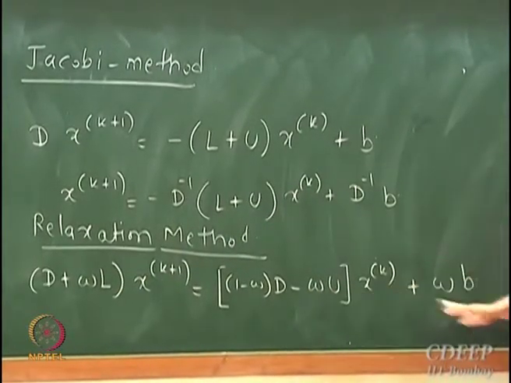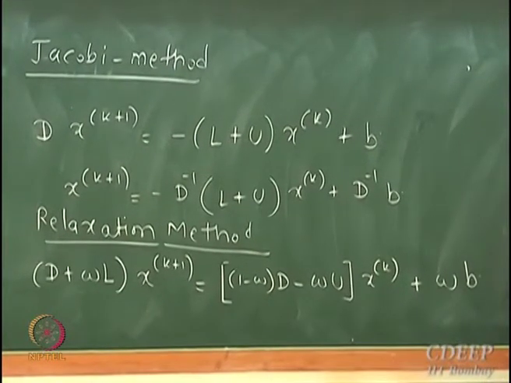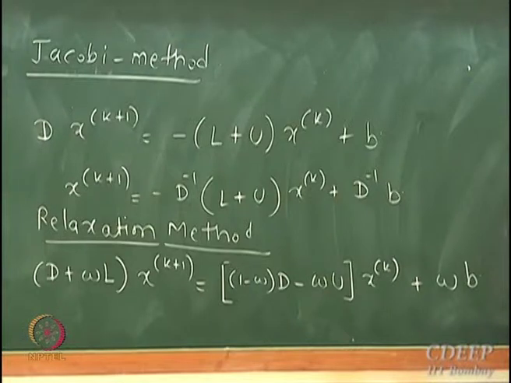The right hand side is this, and it's solving this equation iteratively at each point.